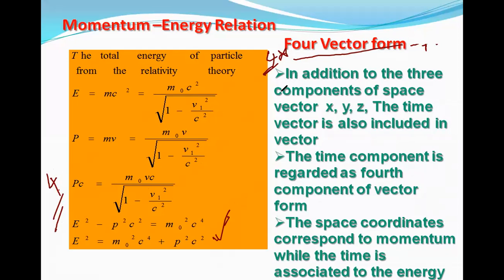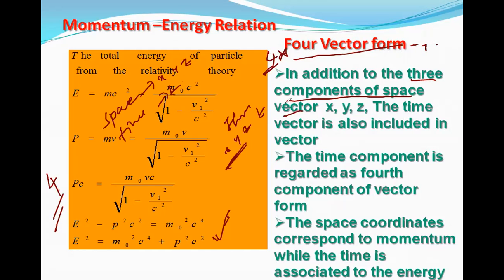Explain the 4 vector. We know only 3 vectors, right? In general, we know only x, y, z, position. But there is one more, which is time. So what is the 4 vector form in the special theory of relativity? In addition to the 3 components of the space vector, space is related to x, y, z, and time is related to t.